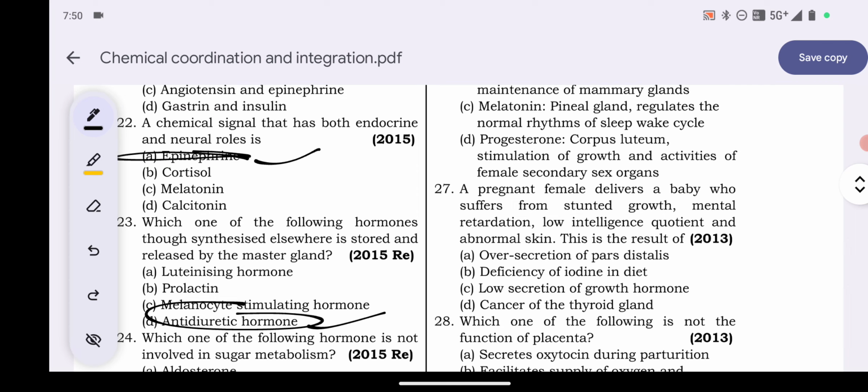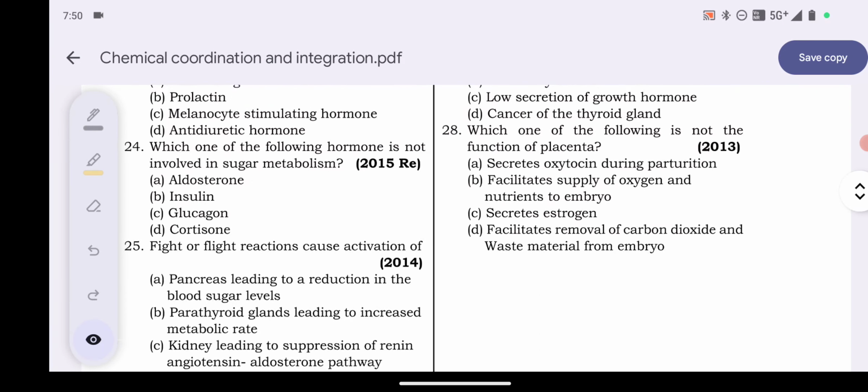Explanation: the posterior lobe, also known as pars nervosa, does not synthesize hormones. Instead, it stores and secretes hormones produced by the hypothalamus. As a result, the posterior lobe is sometimes known as a storing organ. The hormones oxytocin and vasopressin are secreted by the posterior lobe. So option D is the answer, antidiuretic hormone.